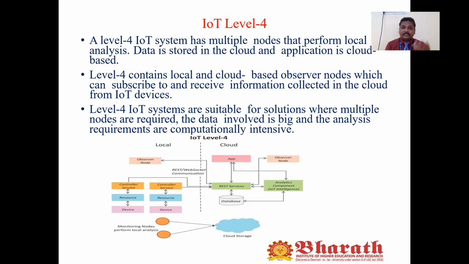We said in the characteristics of IoT devices that they can be scalable. But levels 1, 2, and 3 are suitable only for single nodes, whereas level 4 is suitable for multiple nodes. Multiple nodes are required, the data involved is big, and the analysis requirements are computationally intensive. This figure shows the local node and the cloud-based observer node.